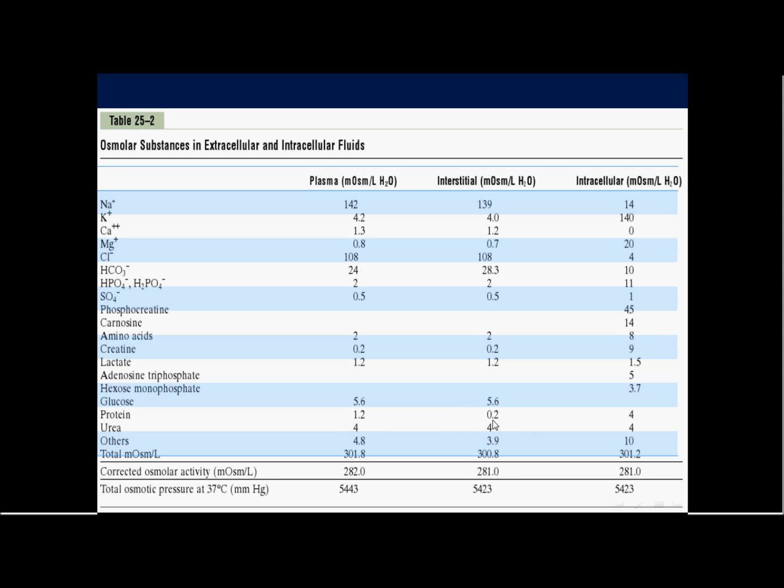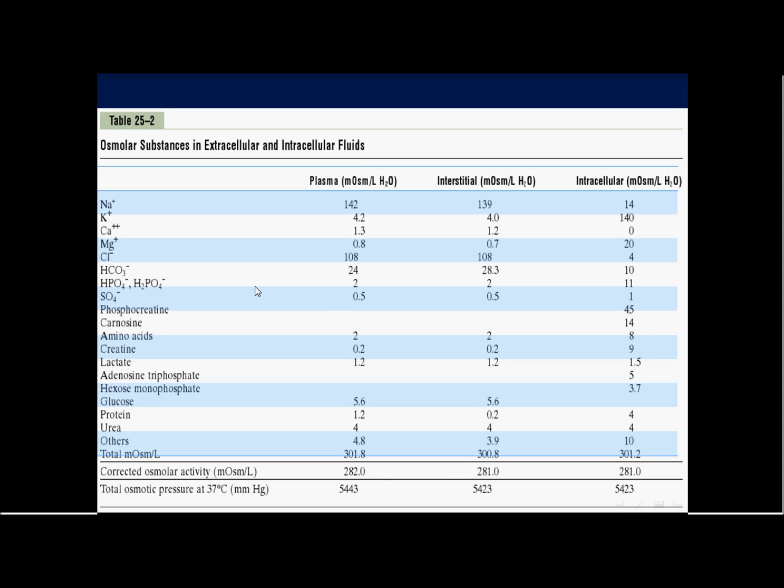If you take the protein and divide it by its molecular weight, you'll find that the plasma protein forms about 1.2 milliosmoles per liter, compared to the protein in the interstitial fluid, which forms about 0.2. So the difference is 1.